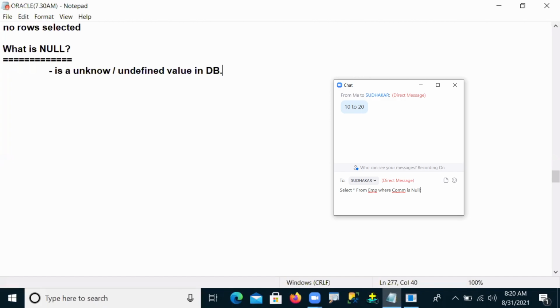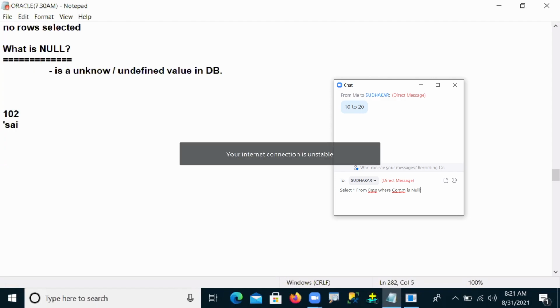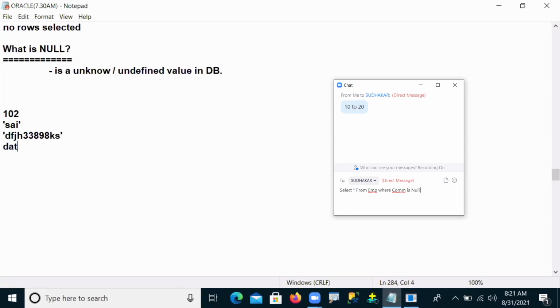For example, data type. We can store integer data, string character data, alphanumeric character data, date expressions, time expressions, binary data, and float data.